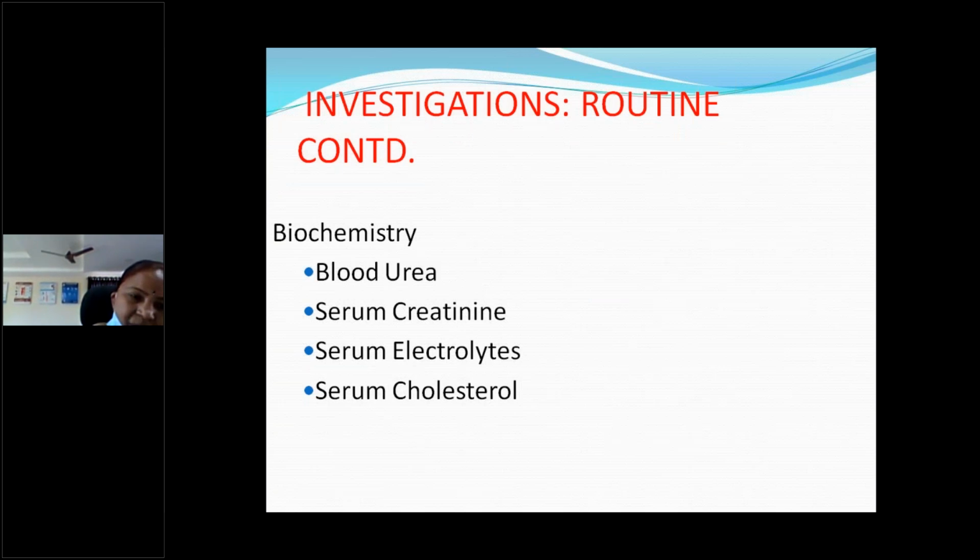And biochemical investigations: blood urea, serum creatinine and serum electrolytes to note the renal function. If the renal function is altered, then more probably it's associated with significant lesions. And serum cholesterol level: usually hypercholesterolemia will be there, more than 200 or 250 milligrams per deciliter.